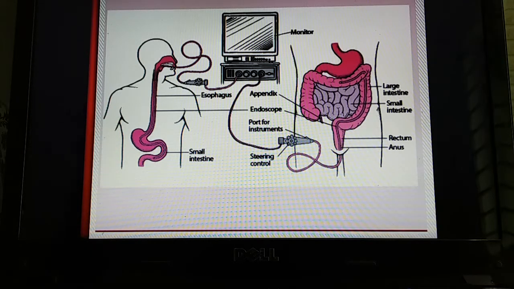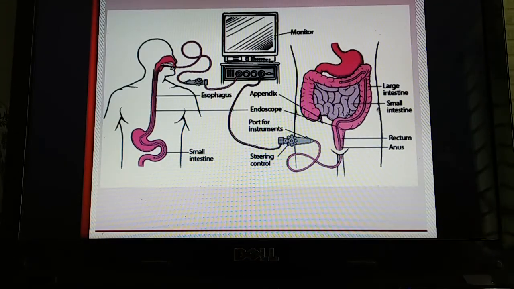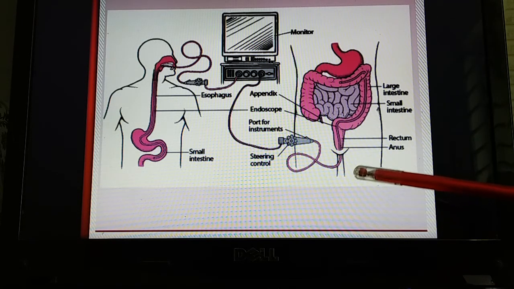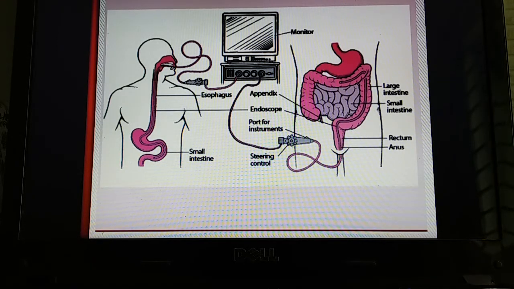But if the endoscope is inserted through the anus, that is done to test the anus, the rectum, the large intestine, etc. So according to the need, the doctors recommend through which portion of the body the endoscope will be inserted. I hope you have understood this diagram well.